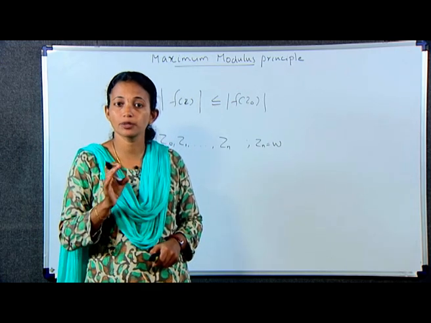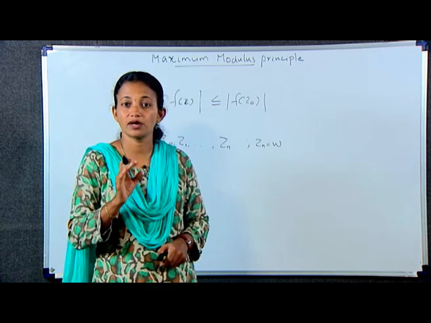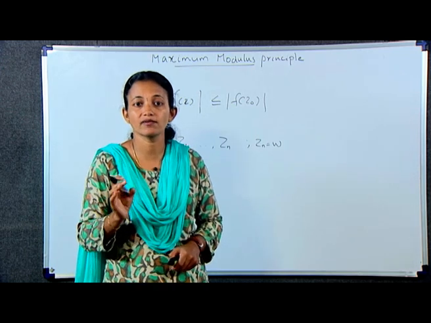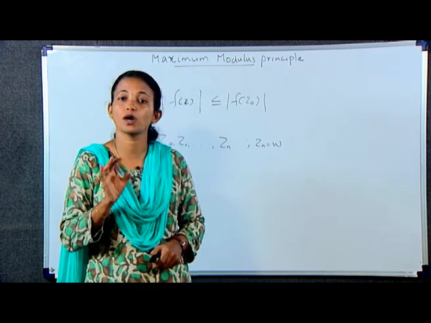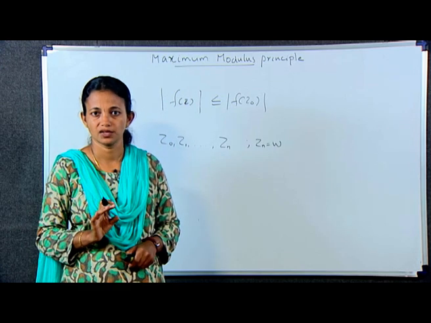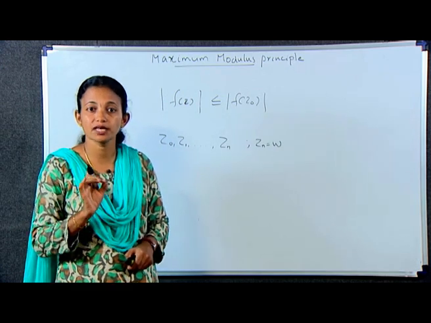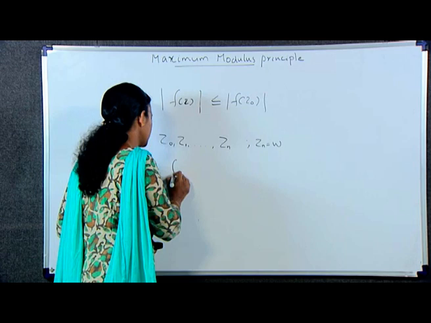Hence, according to the preceding lemma, f(z) has the constant value f(z0) throughout N0. In particular, f(z1) is equal to f(z0).